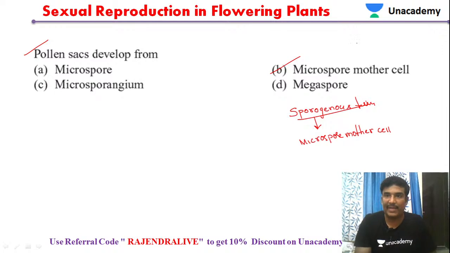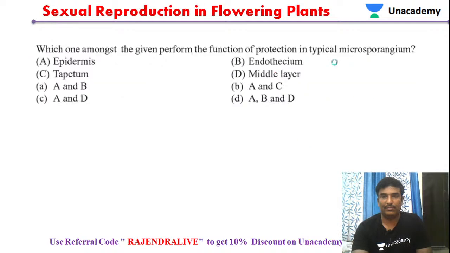So based on that, microspore mother cell will be the right answer in this case. Let us move to the next question.